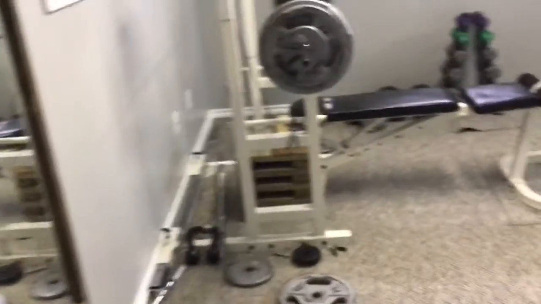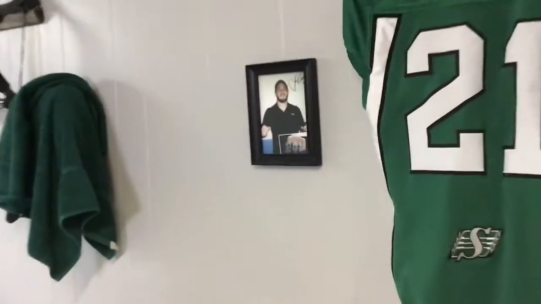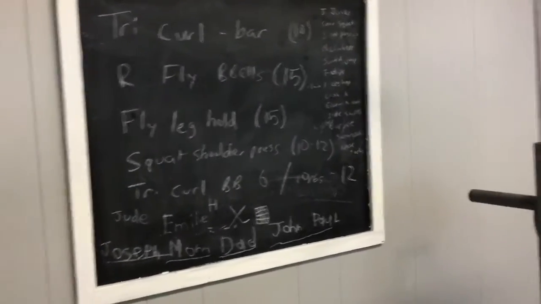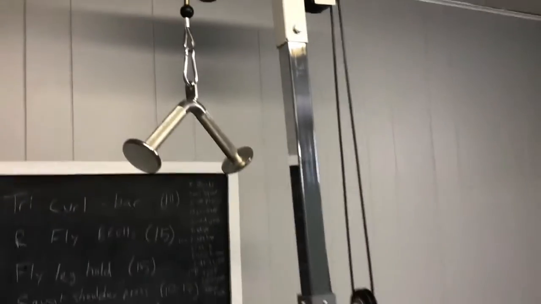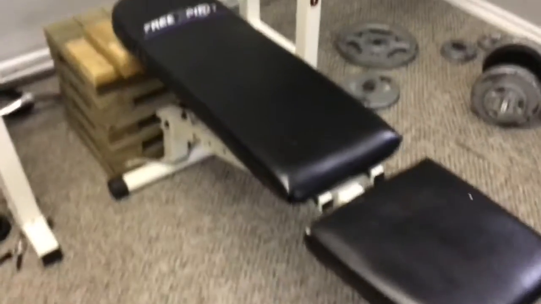You know what I think I'll do? I'll just take you over, show you my workout room, because I've been telling you about it. Taking you in here. Ooh, hello. So, here's my wall. That's usually in my workout room. John Chitt, former Rough Rider, great guy. Let's see. So we got mirror, you gotta check yourself out, I guess. Little chalkboard, write down workouts if I need to. I just added this, do some pull downs, arm work. My bench. Yeah, I have a big wooden trunk.